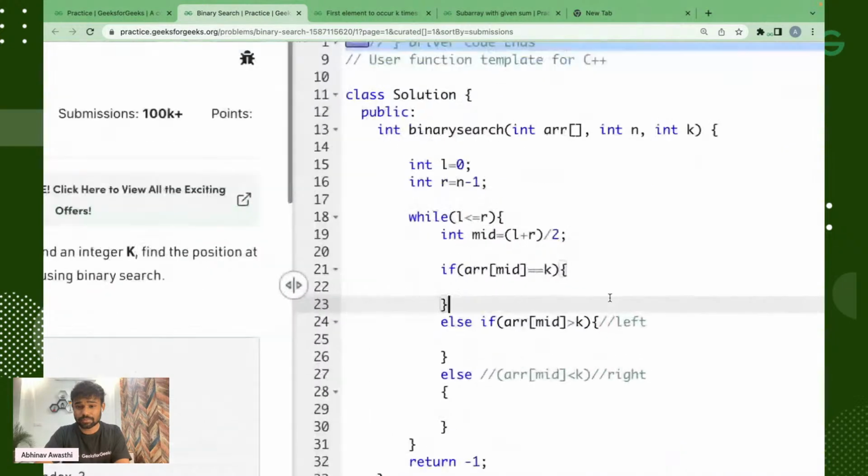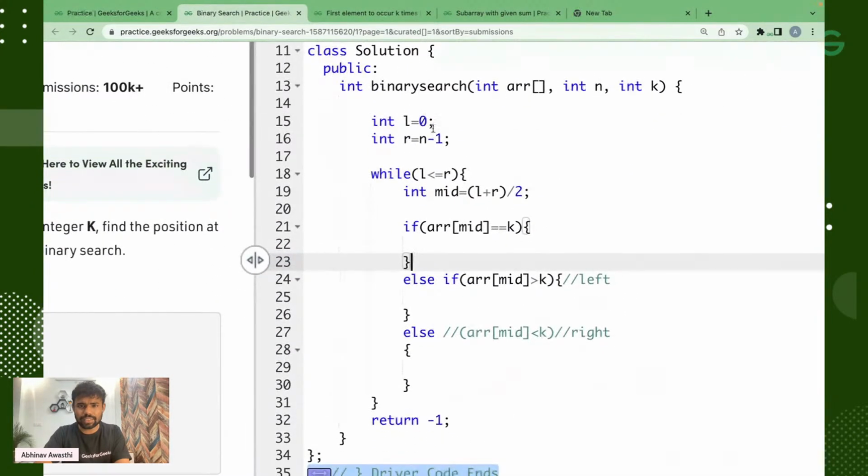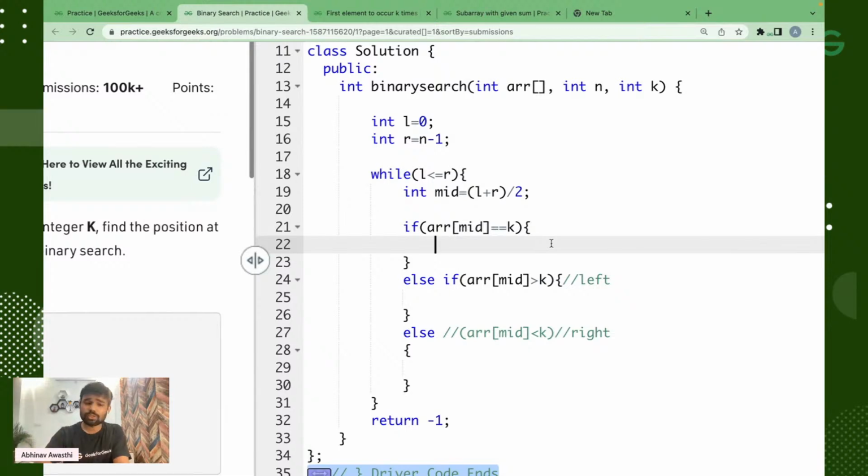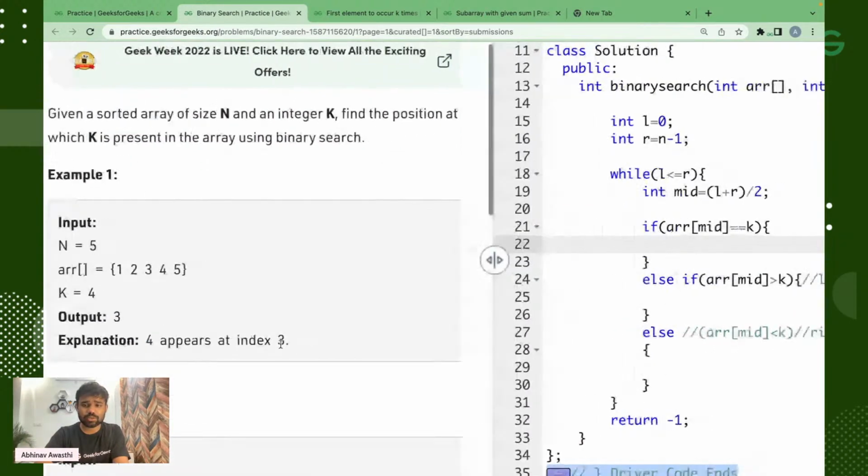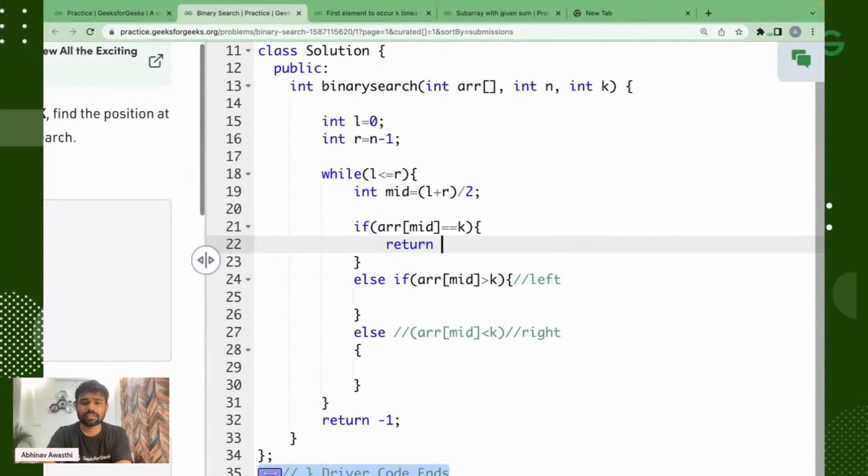Okay, sure. So here you can see one thing, that we have our L which is 0 and we have our R which is n minus 1. Okay. Now our while loop will be until L will be less than equal to R. Okay. Now as I told you, we have to find the mid. So mid will be left plus right by 2. Now obviously if our array mid will be equal to the key, that means we have got our index. So in that case, because we have to return the index, we'll just return index which is mid.